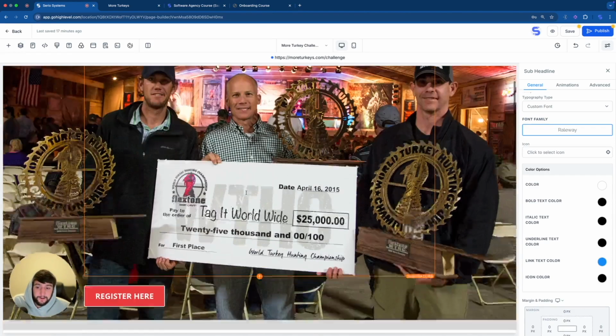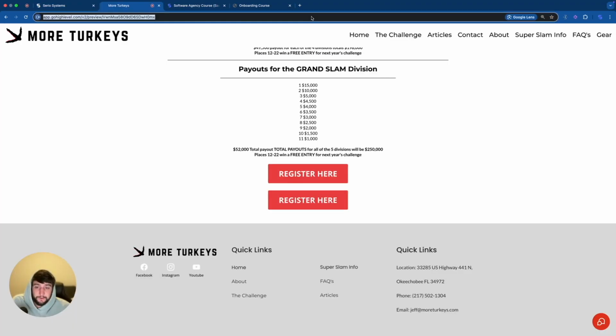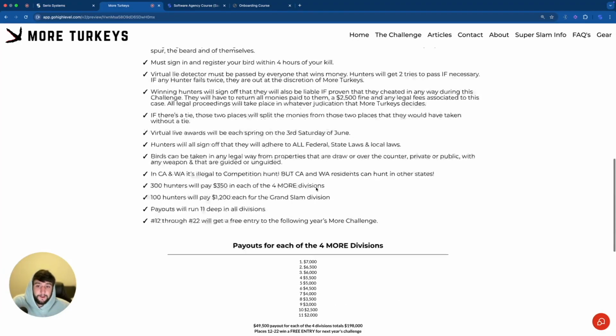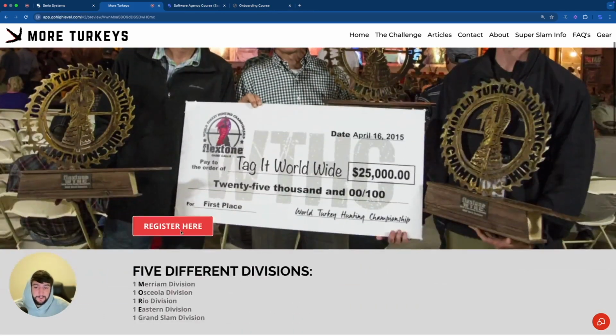I might put a headline here or something to make it look a little bit better, and then go check on the website itself. Let's click refresh, and there we go. Now we only have one button. If we scroll to the top, we've got another button right here. Not a huge fan of the placement, so there's a couple different things I could do.